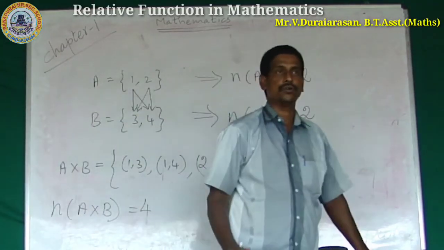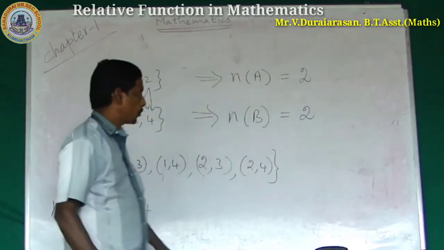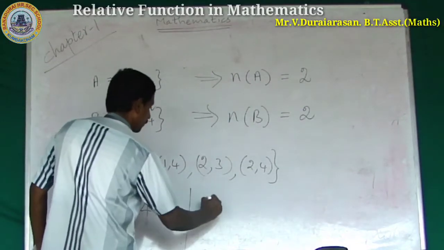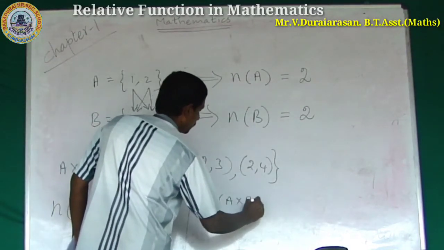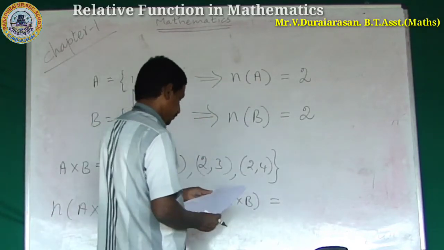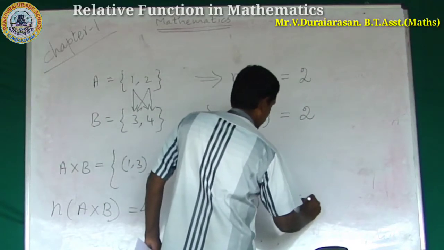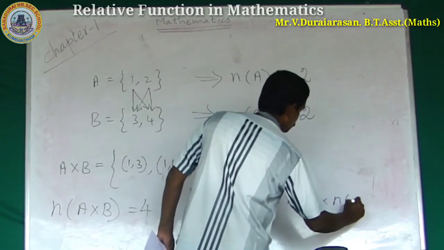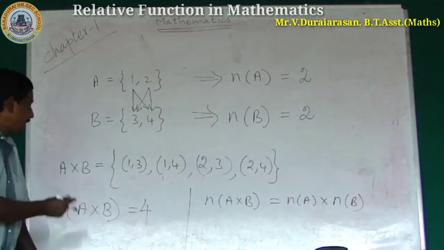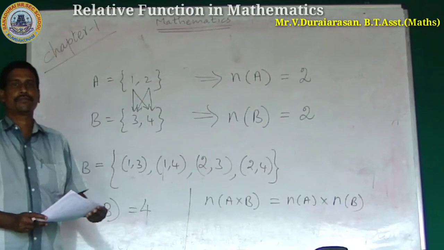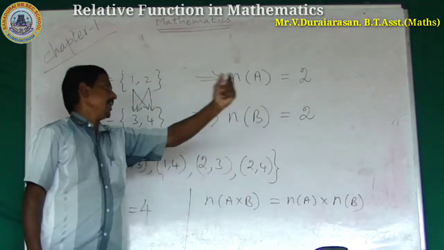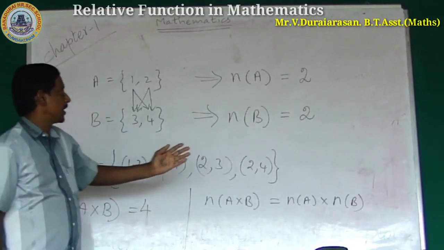What is your conclusion? To create the new result, n of A cross B is equal to n of A into n of B. Do not find A cross B. n of A is equal to 2 elements, n of B is equal to 2 elements.